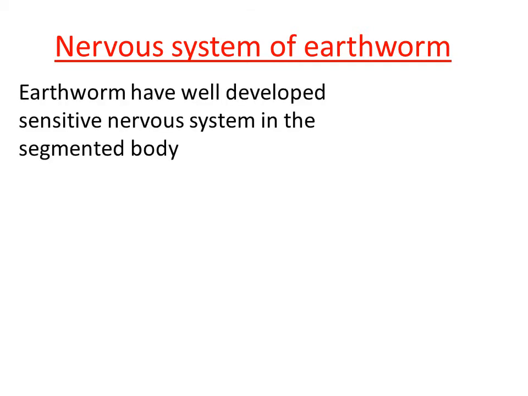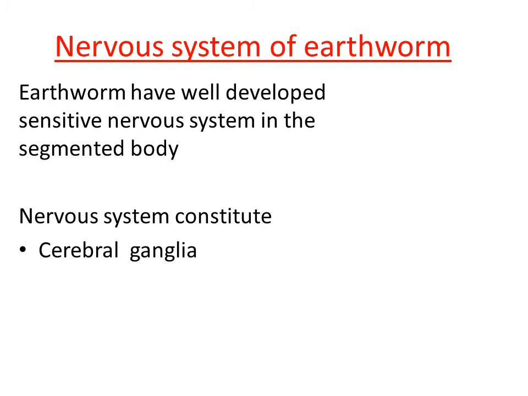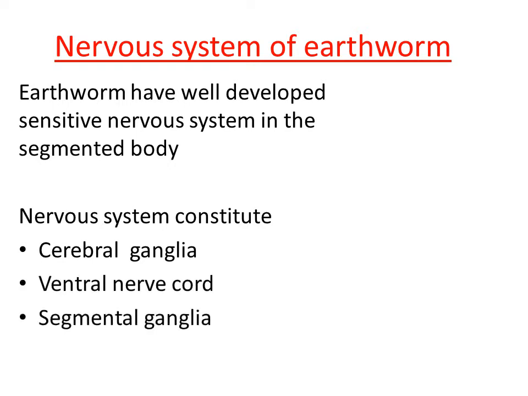So the nervous system is a very sensitive type of nervous system in the earthworm. So this nervous system constitutes a cerebral ganglia, then a ventral nerve cord, then segmental ganglia. So these are the main organs we can observe in the nervous system of earthworm. So the first thing we are going to study is the cerebral ganglia.